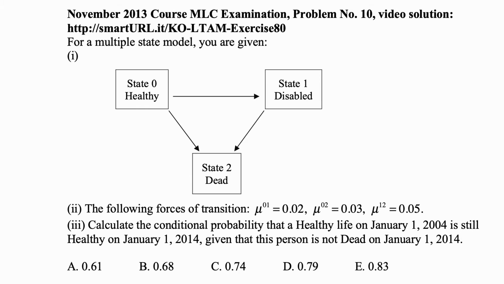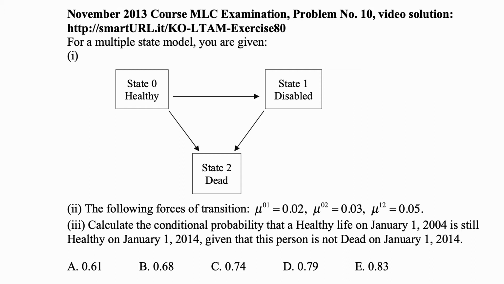Here's a problem for today for exam LTAM, long-term actuarial models. For a multiple state model, you were given that we have three states: state 0 healthy, state 1 disabled, state 2 dead, and you can go from state 0 being healthy to state 1 or state 2. From state 1 being disabled, you can go only to state 2 being dead, and state 2 being dead is absorbing, so once you get there you don't go anywhere anymore.